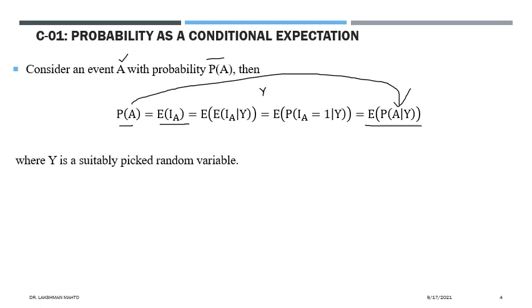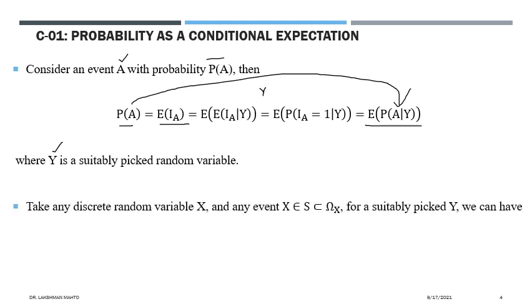Here Y is a suitably picked random variable. Simply, take any discrete random variable X, and we can generalize this to many events. It is for a single event, and we can generalize the result for many events this way.